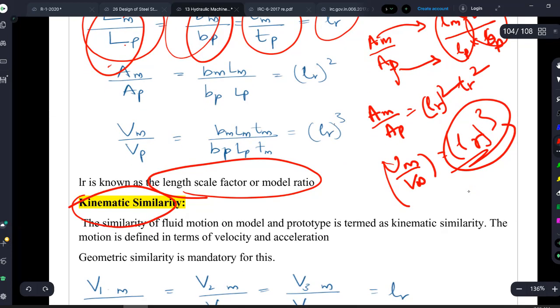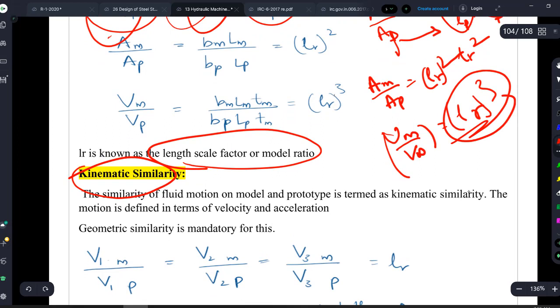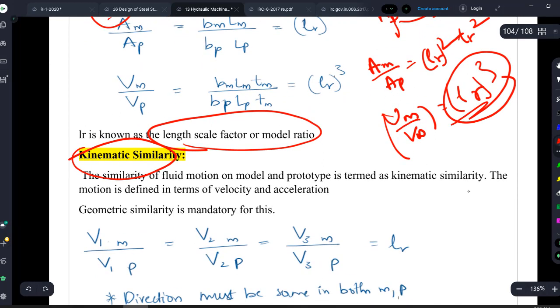Next is kinetically similar. Okay, the name itself is saying kinetically means velocity should be similar, right? So whenever a fluid is passing through your model and prototype, to call it kinetically similar, what should happen? Your velocity and acceleration should be similar in your model as well as prototype.